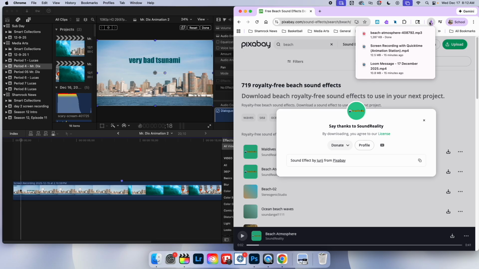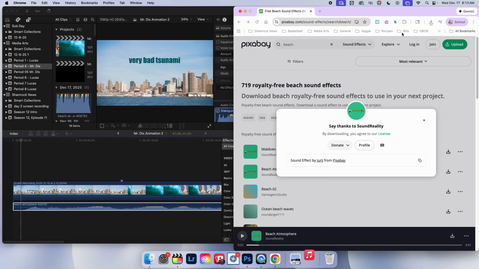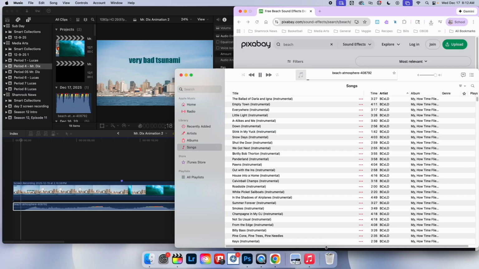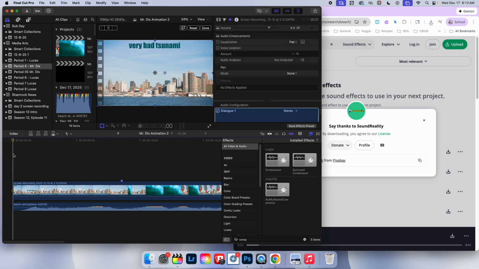and I'm just going to click on my beach, and I'm just going to drag it over. You may accidentally click on it, and then what's going to happen is it's going to start playing in your Apple Music. Then you just need to pause it and close out of Apple Music. But now I bring it in, and I can just press spacebar.